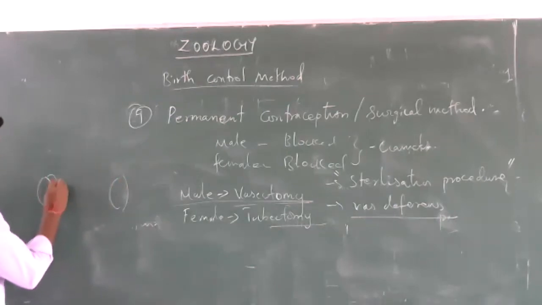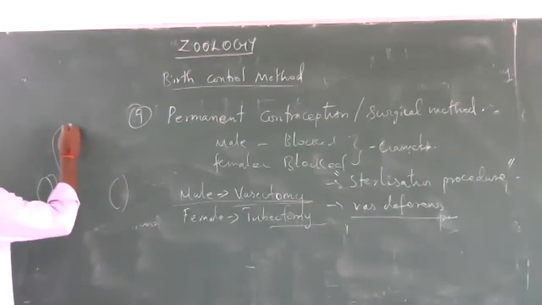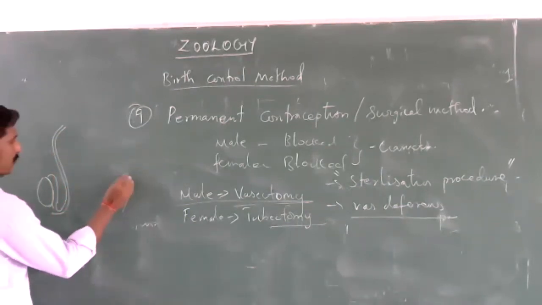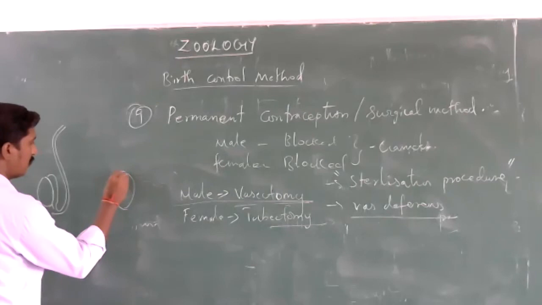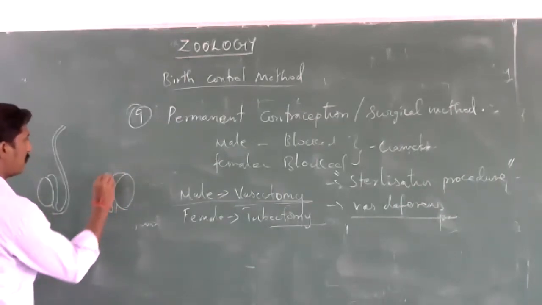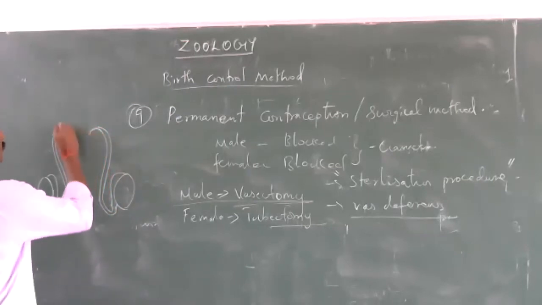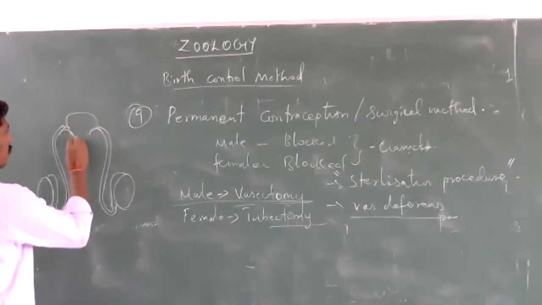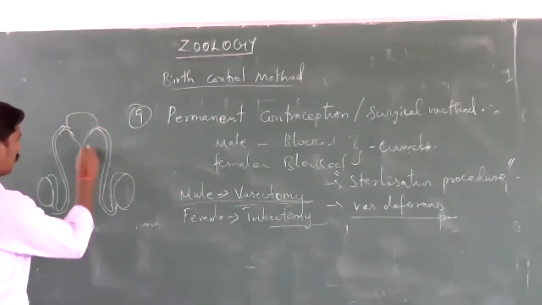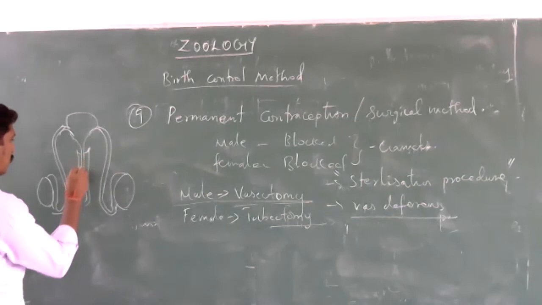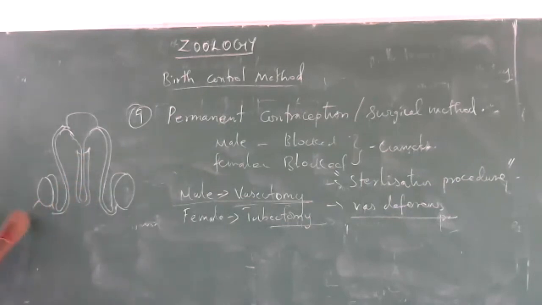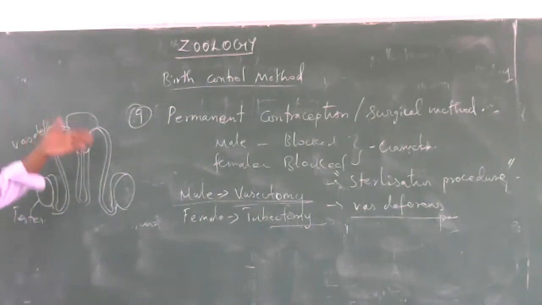From the testis, the vas deferens carries sperm into the ejaculatory duct.